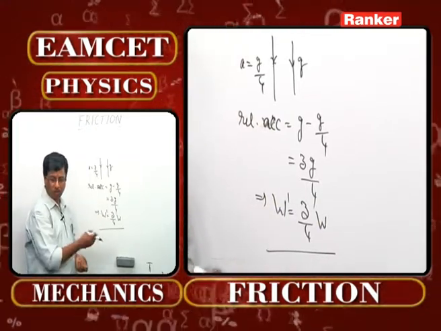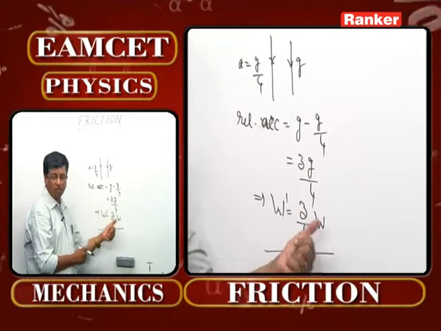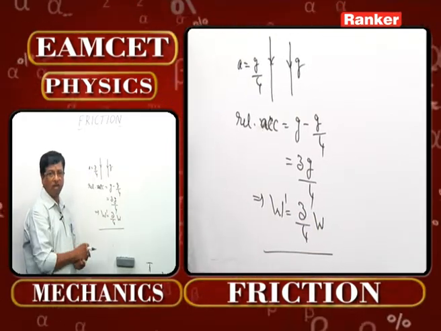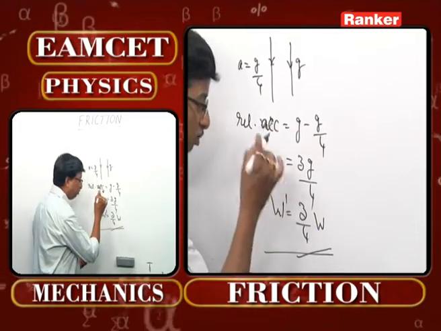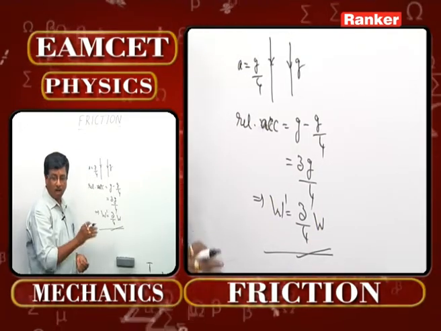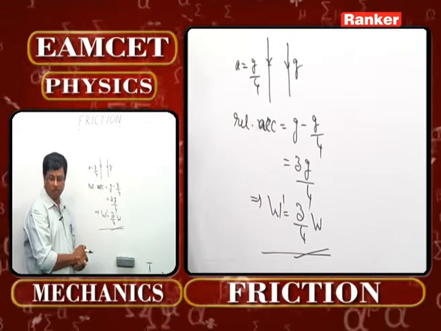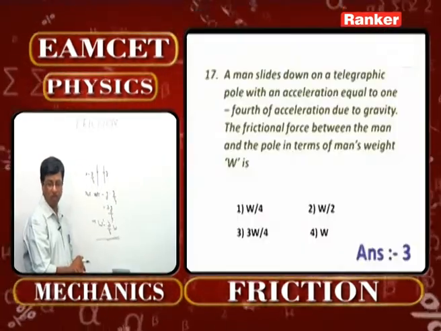So what will be the total weight of that person now? It will definitely be 3/4 the original weight. Since original weight is given as W, 3/4 W will be the present weight of the person coming down on that particular telegraphic pole. That means the option is going to be the third one for this question number 17.